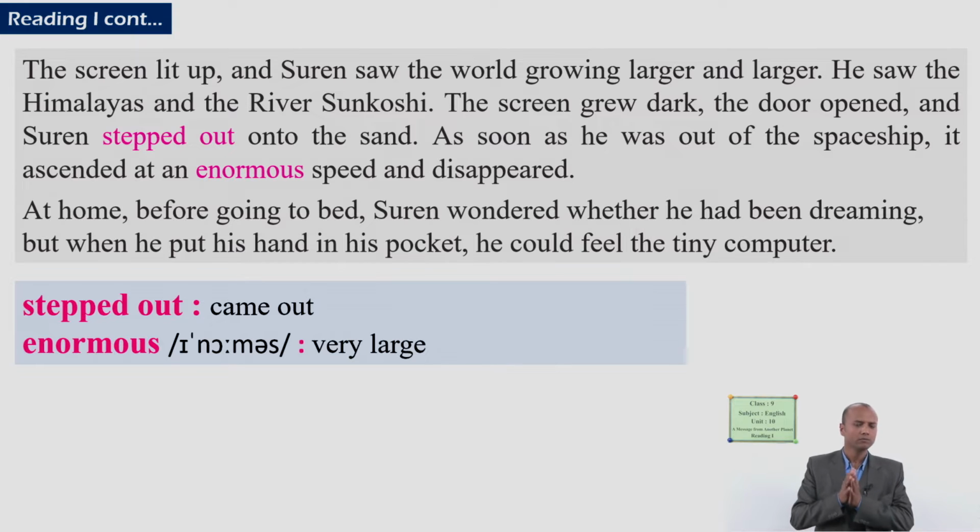After that, he went home and again he thought, did I really go to the spaceship? Did I really talk to people? So everything was like a dream, got it? That's why he wanted to make sure that he went there. That's why he tried to find out something there in his pocket. And he found a tiny computer there. And that was very good, the proof that he went with the people from another planet.